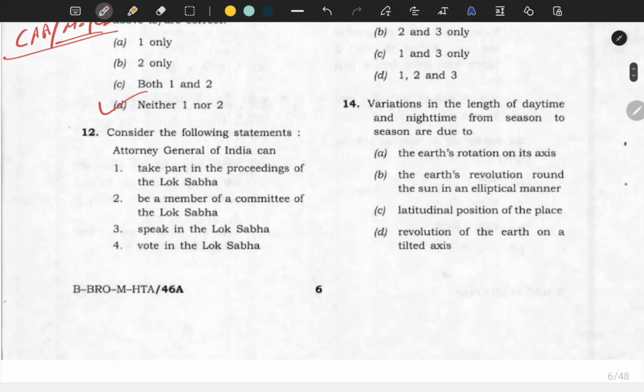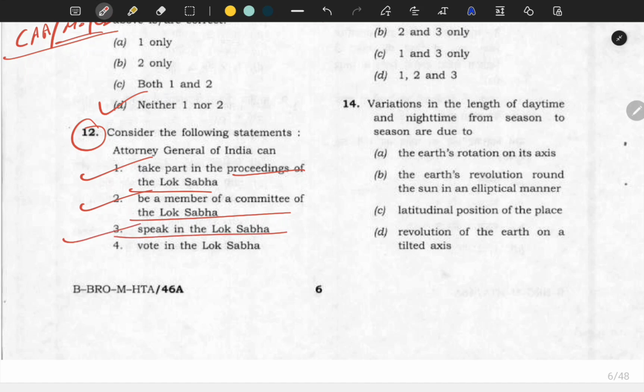Next: consider the following statements regarding the Attorney General. This question is again directly from Laxmikanth, and they are asking about the rights and powers of the Attorney General. Take part in proceedings, yes, he can. Be a member of a committee of the Lok Sabha, yes, he can. Can speak in the Lok Sabha, yes, he has the right to speak.